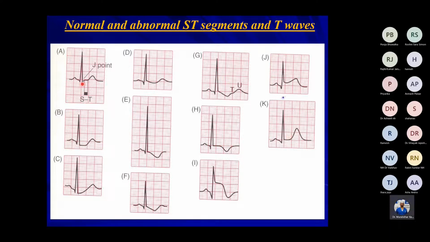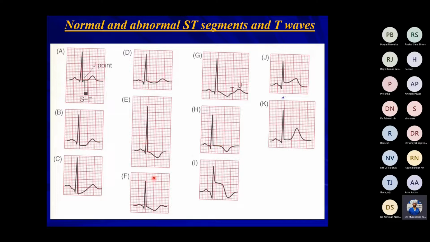So to repeat, ST segment depression indicates subendocardial ischemia. This upsloping ST segment, in sinus tachycardia, may not be pathological. Sagging ST segments are seen in digitalis effect and toxicity.